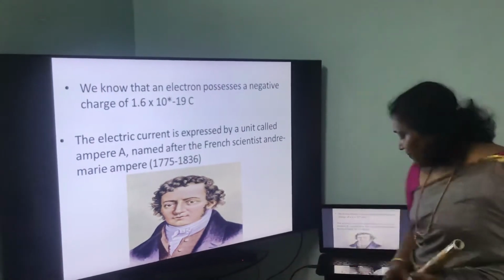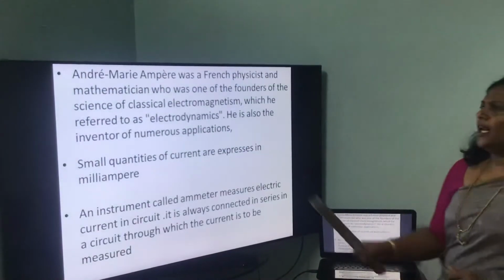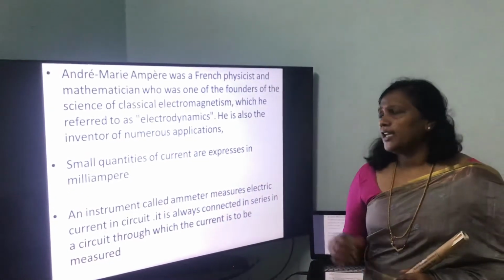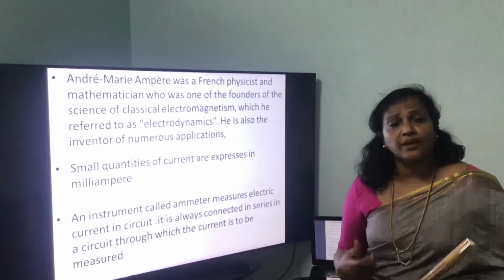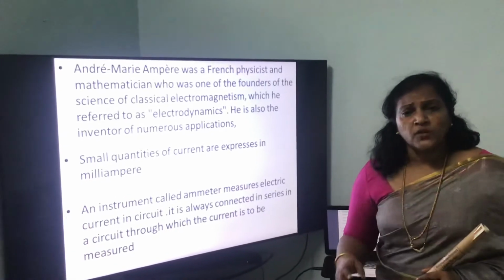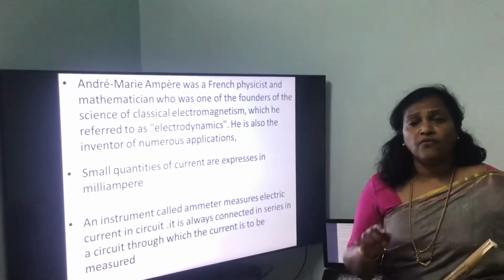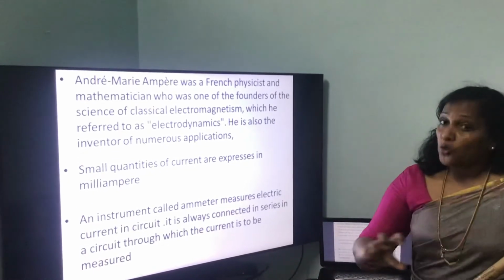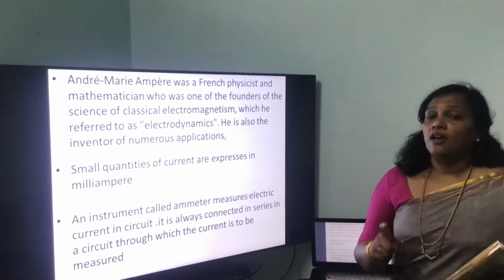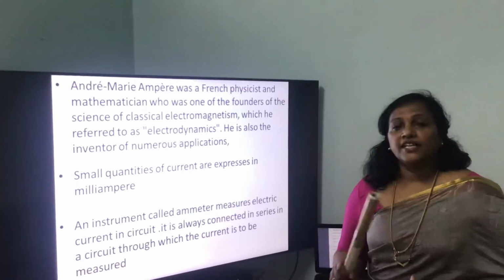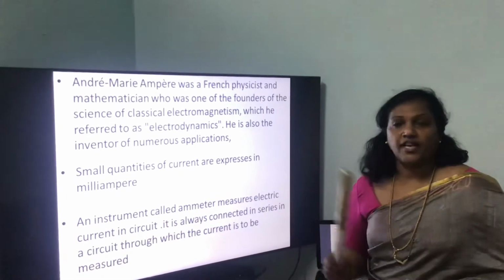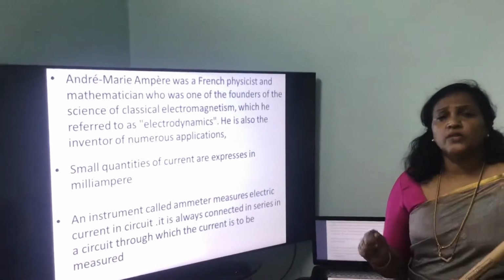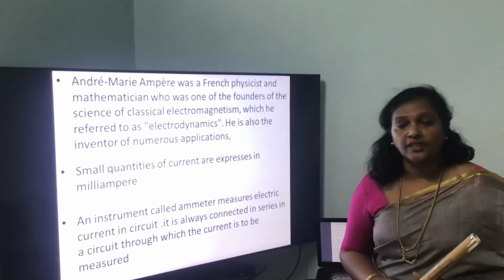He is the founder of electrodynamics. Small quantities of current are expressed in milliamperes and microamperes. When 1 coulomb of charge flows for 1 second, then we say there is a flow of current of 1 ampere. This current in the circuit is measured using the instrument called ammeter.